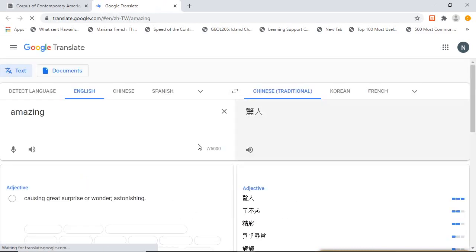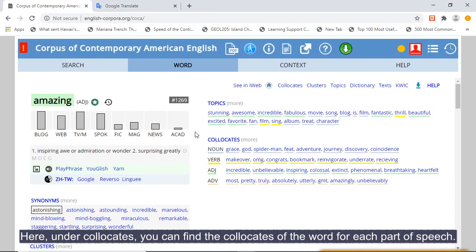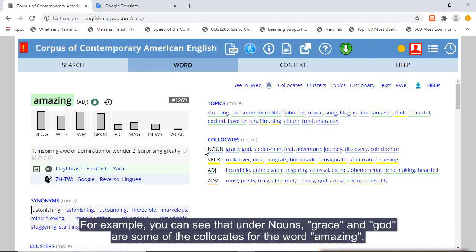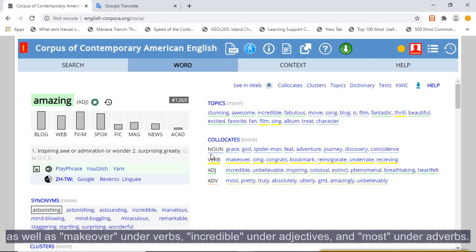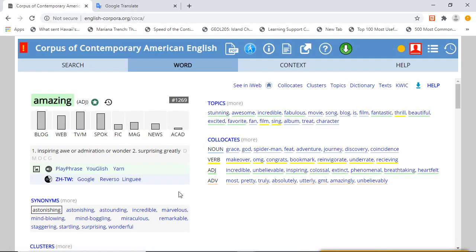Here, under collocates, you can find the collocates of the word for each part of speech. For example, you can see that under nouns, graces and God are some of the collocates for the word amazing, as well as makeover under verbs, incredible under adjectives, and most under adverbs.